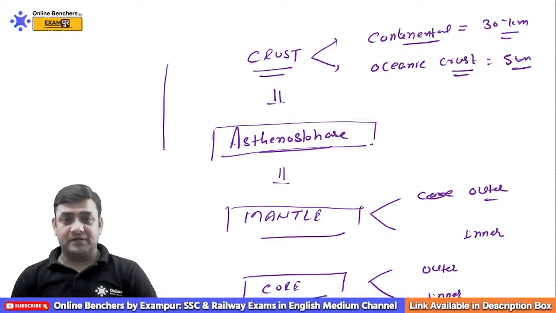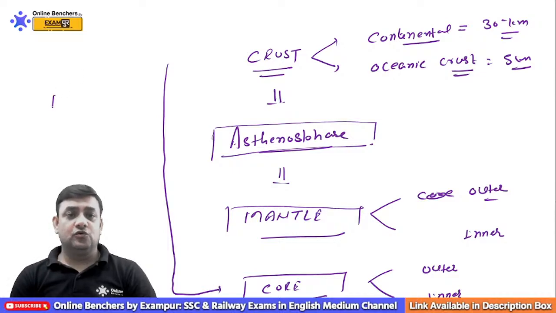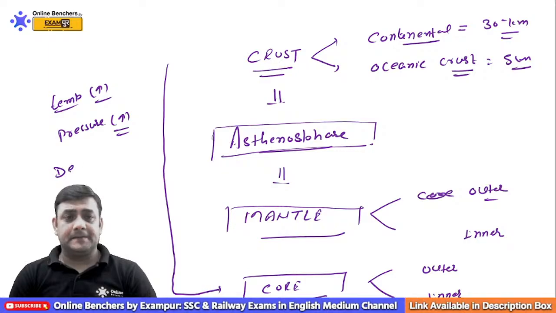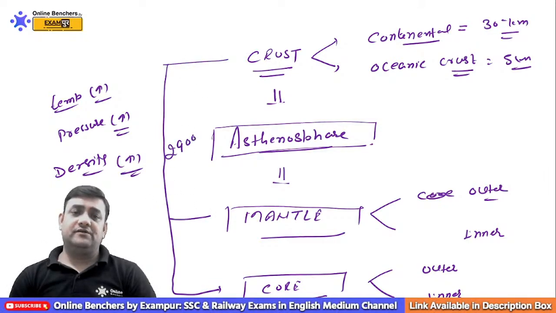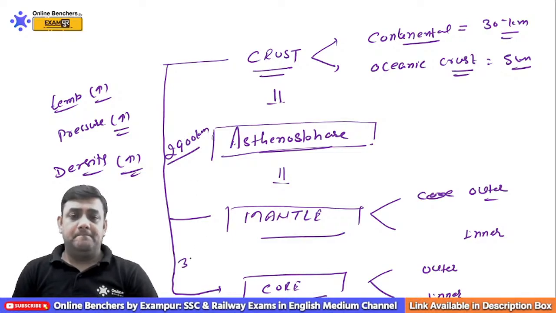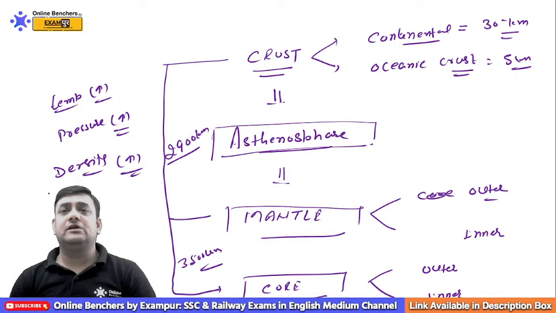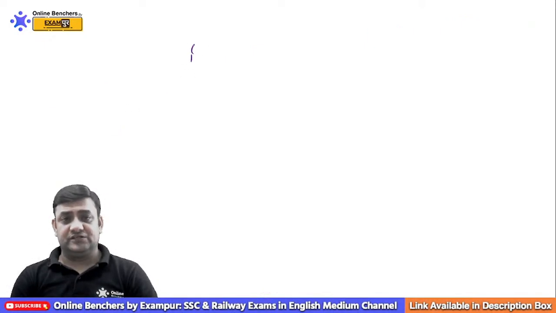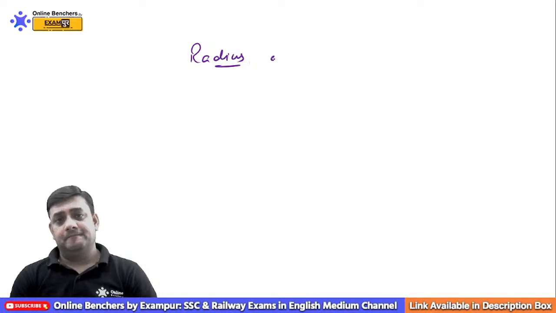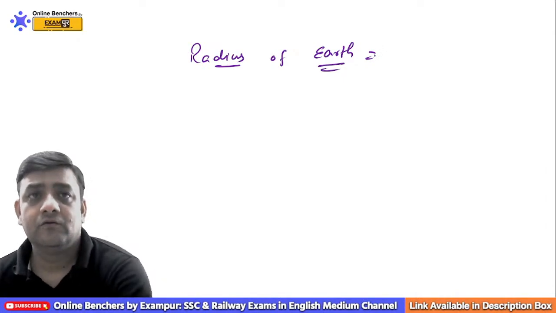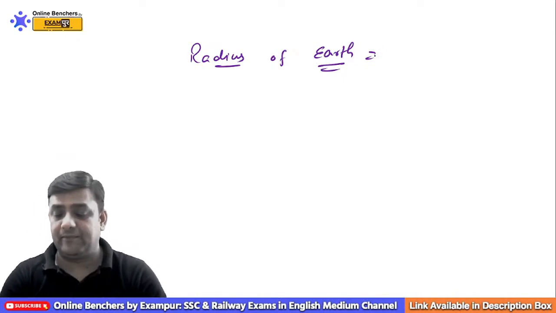As you move from crust to core, what do we find? Temperature increases proportionally, pressure increases, and there is also an increase of which one? I told you about density. Crust to mantle we have a thickness or distance of 2900 kilometer. Mantle to core we have 3500 kilometer. Can anyone tell me what is the radius of Earth? If I ask you about the radius of Earth, what would you say? Anyone who can tell me about this?